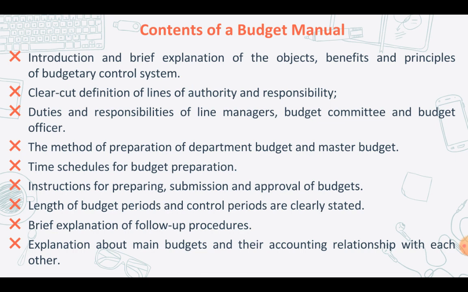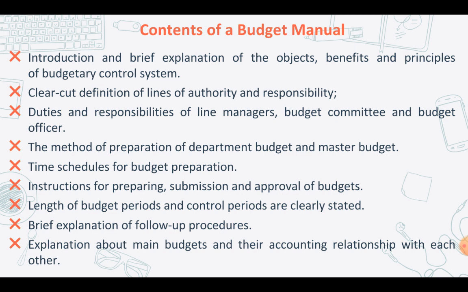Then the time schedules for budget preparation, and the time lag between two budget reports, that is your performance reports. That is how much time it takes for you to prepare your current budget report and your previous budget report. Then instructions for preparing, submission, and approval of budgets, and procedures to be followed for obtaining approval for budgets. The number and names of budget centers should also be clearly stated in the budget manual, and then the account codes that are to be used in the budgets. If you're using mnemonics, or in case of production, maybe you're using P02, maybe that's the name, the code names should all be mentioned in your budget manual.